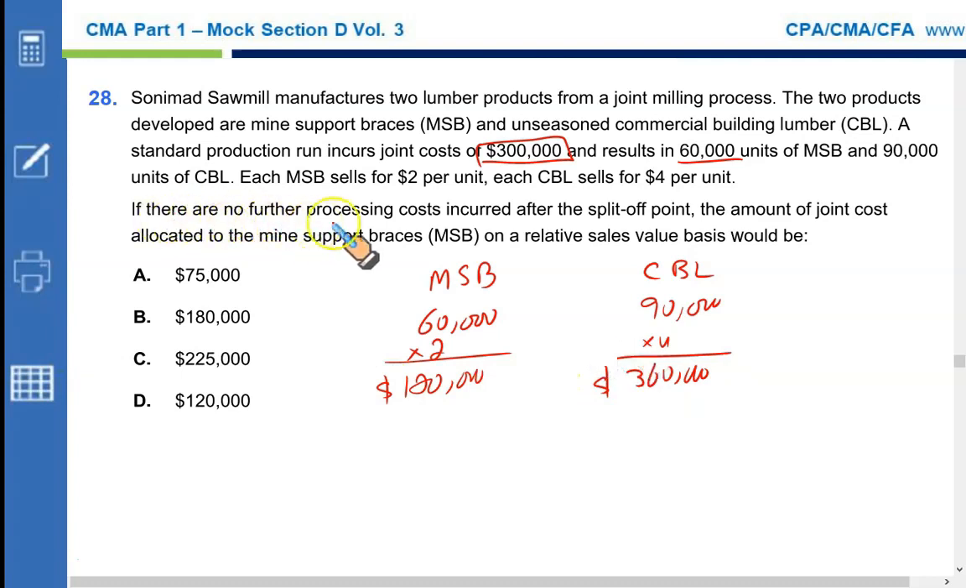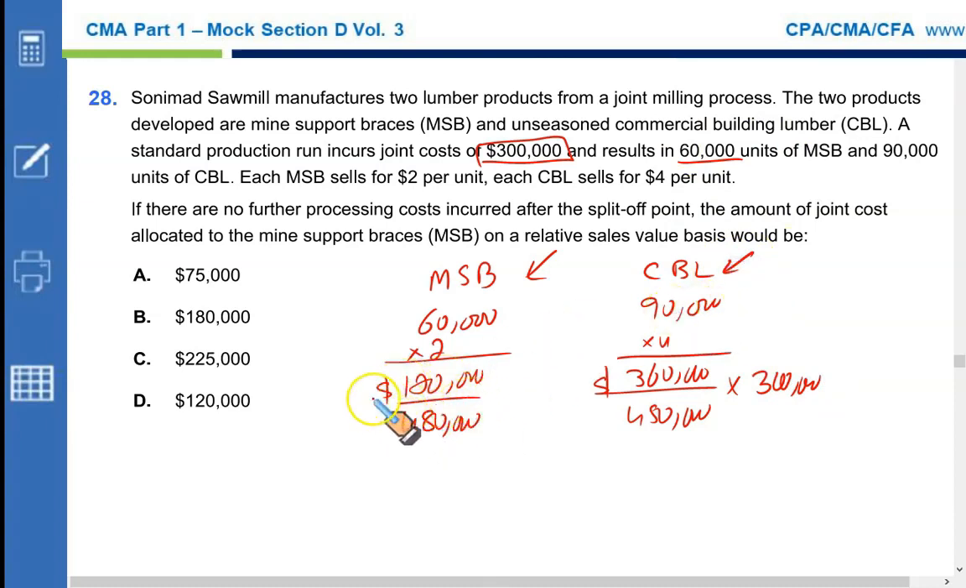If there are no further processing costs incurred after the split off point, what is the amount of joint cost allocated to mine support braces MSB on relative sales value basis? So 120 plus 360 gives you a total of 480. 120 is what percentage of 480? Or you can just simply use 120 by 480. That's the proportion for MSB, and 360 by 480 for CBL. Simply multiply your joint cost of $300,000 with this fraction.